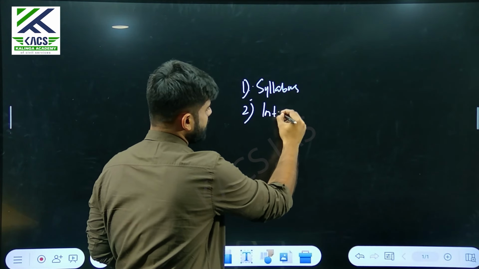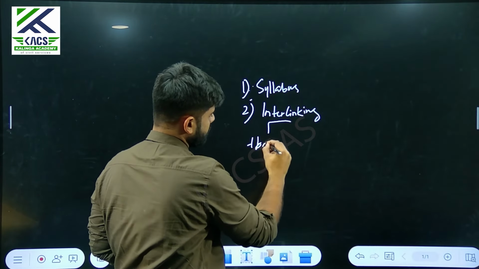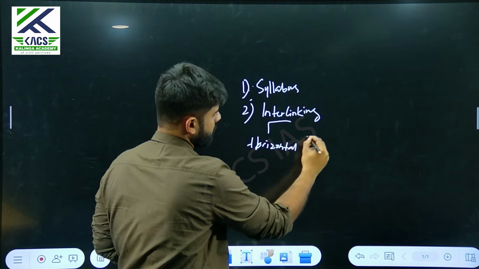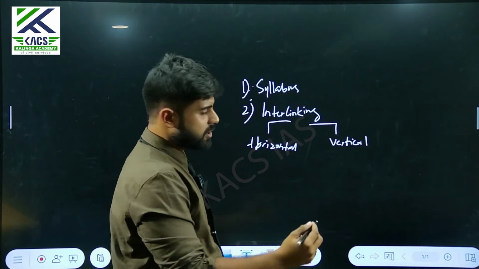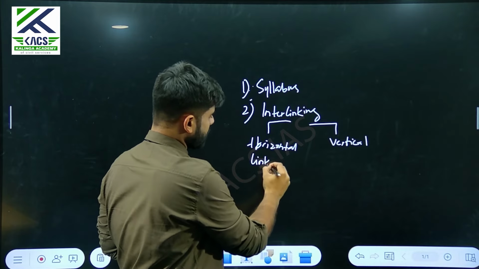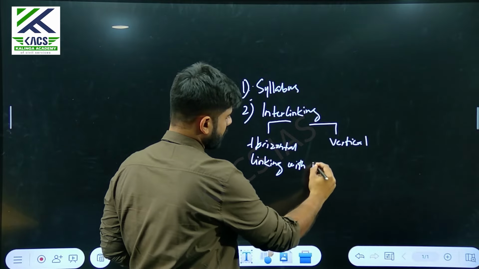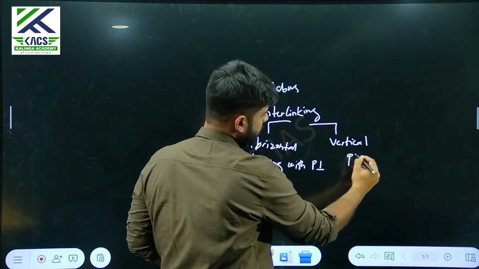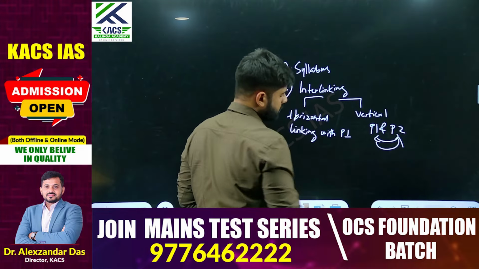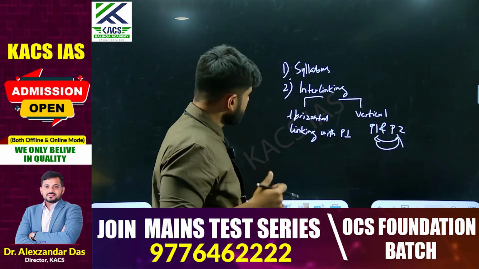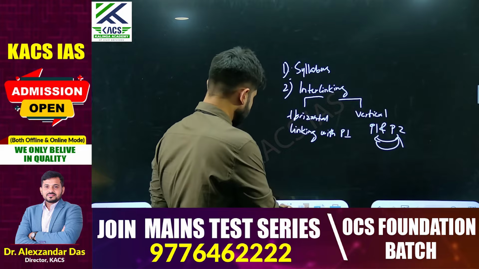Now see, interlinking can be done in 2 ways, horizontal and vertical. Horizontal is linking within the paper. I'll start with paper 1 of PubAd, so linking within paper 1. Vertical would be cross-linking paper 1 and paper 2. So let's see how to do that, starting with horizontal linking.